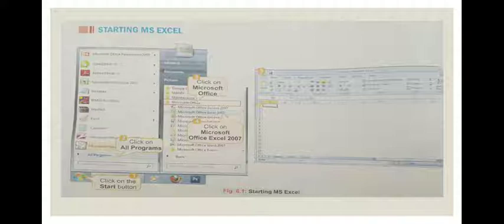Then the next point is starting MS Excel. What are the steps to start MS Excel? So you can see in the picture, click on the start button, then click on all programs, then click on Microsoft Office, then click on Microsoft Office Excel 2007, and you can see in the picture the Excel sheet appears on the screen.